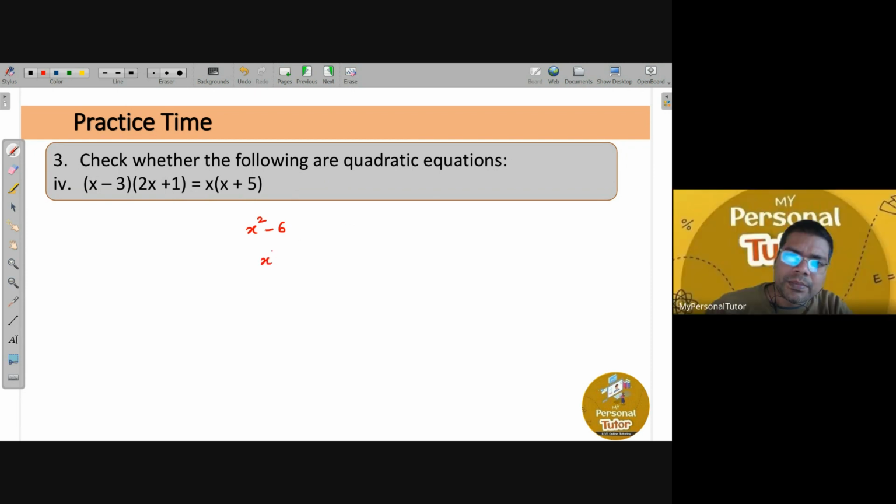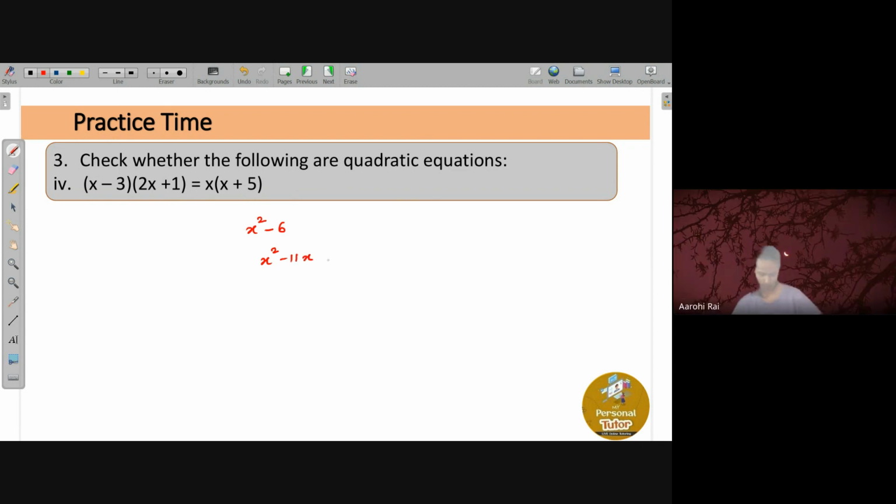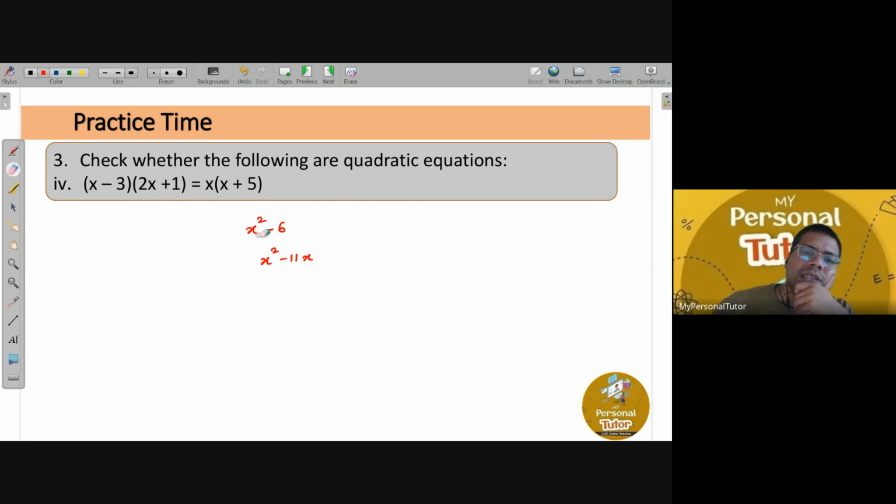x square minus 11x minus 6 equal to 0. What you are telling? X square minus 11x minus 6 equals to 0. Okay, anyway, no problem. Observe everyone and then you can match the answer.